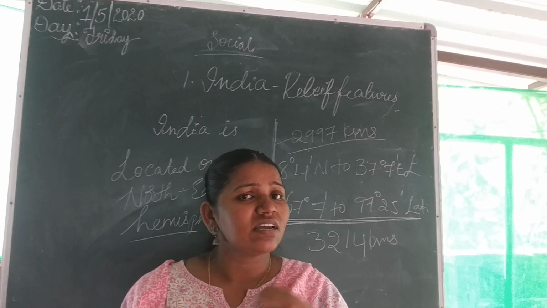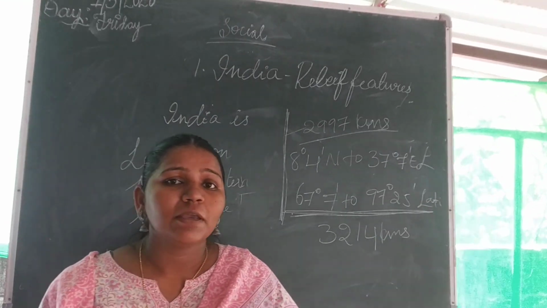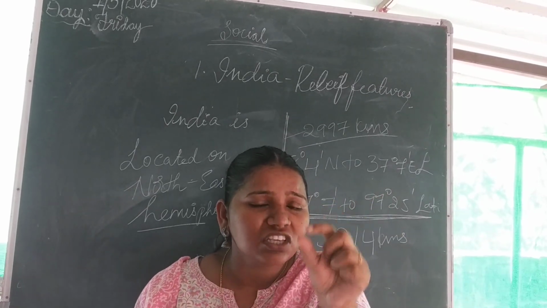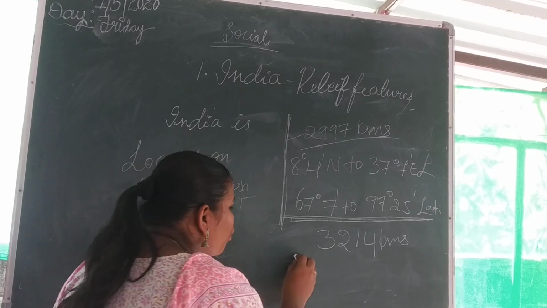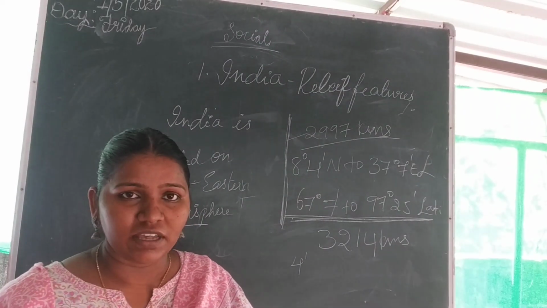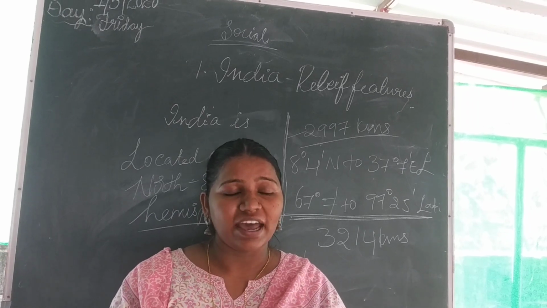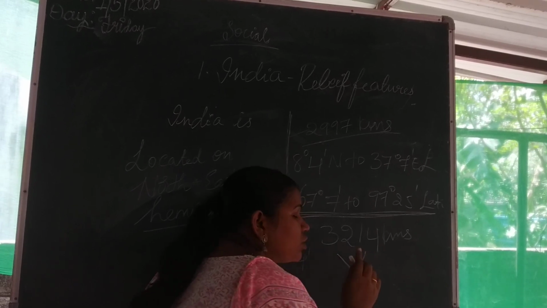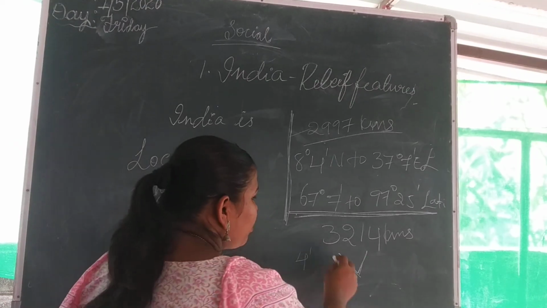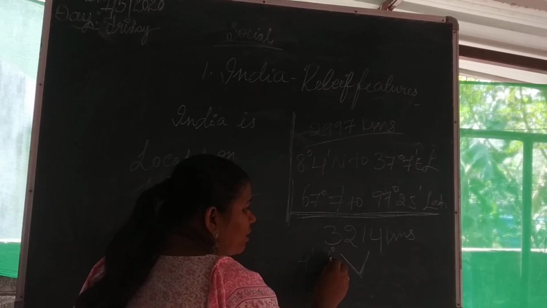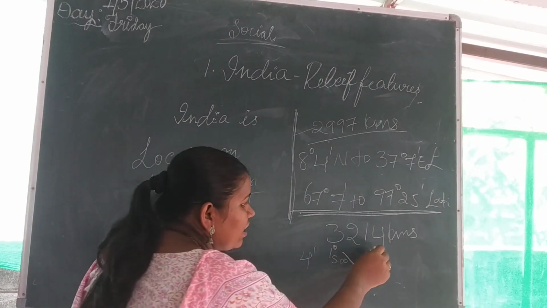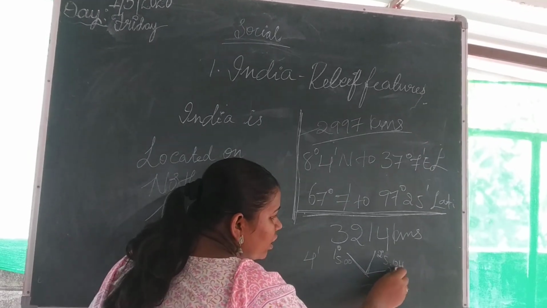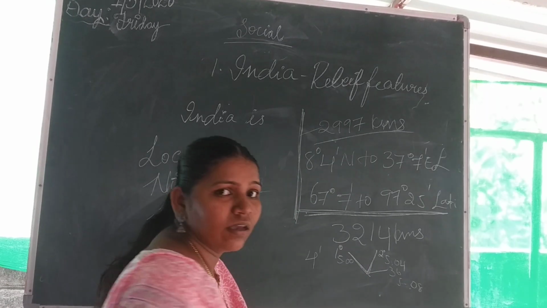We don't have any confusion about the time, because, you remember from your previous classes, between each and every longitude the time difference is 4 minutes. I think you remember that, children, right? We have 360 longitudes, and the difference between one longitude and the next is 4 minutes. For example, at 1 degree longitude, if the time is 5, then at the second degree longitude the time should be 5:4, right? And at the third longitude the time will be 5:8, right?